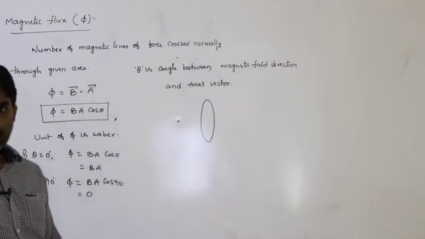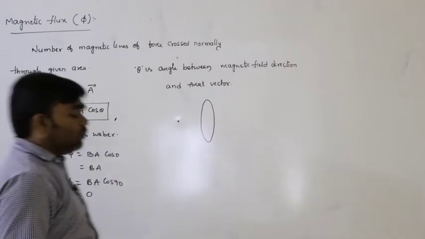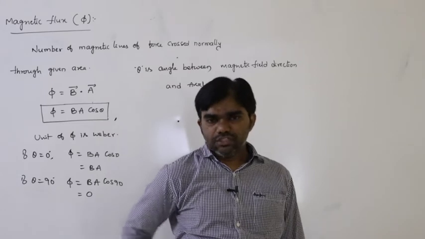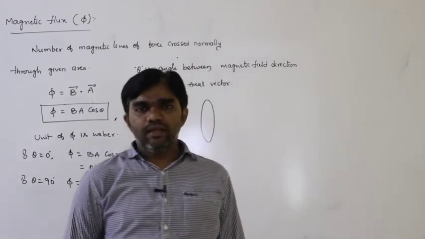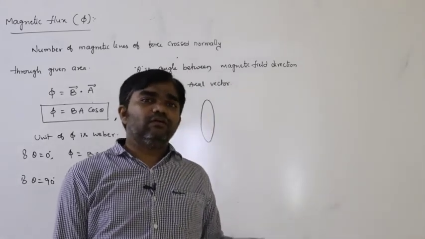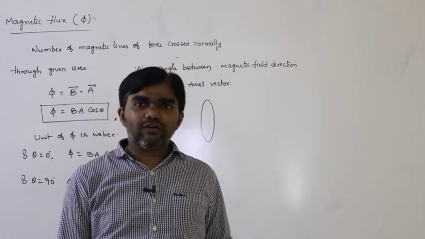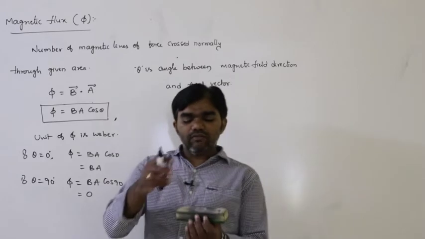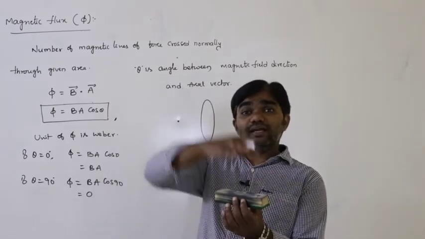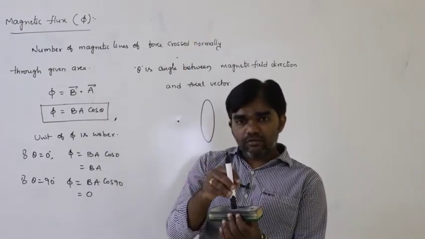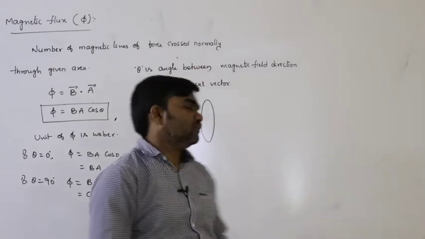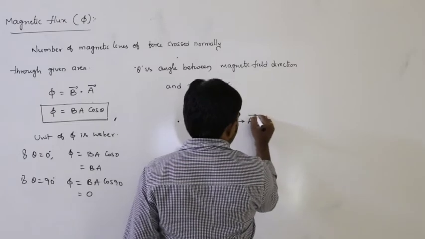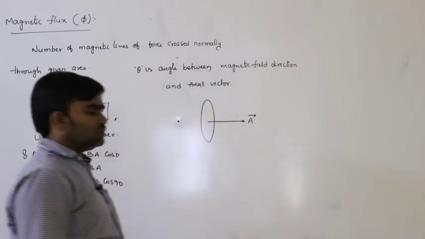I am considering this as the area. What is the direction of the areal vector? That is very important here. Generally area is a scalar quantity, but here it is an areal vector. If area is a vector quantity, what is its direction? The direction of area is always normal to the surface and acting away from the surface. See here, this is the direction of A bar.